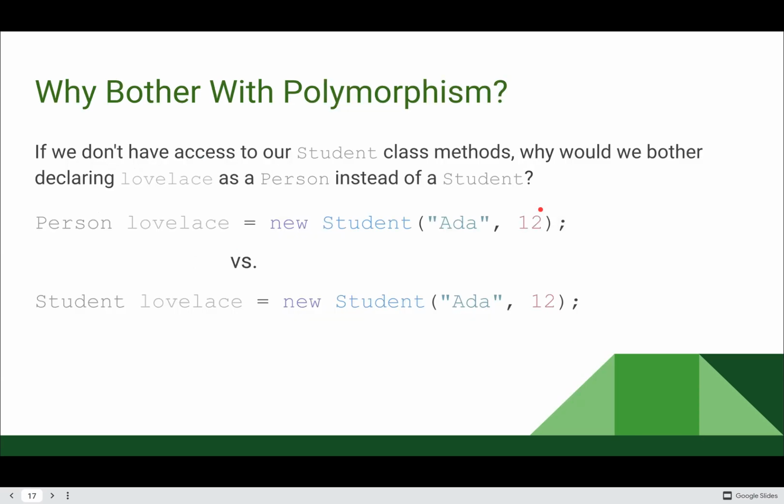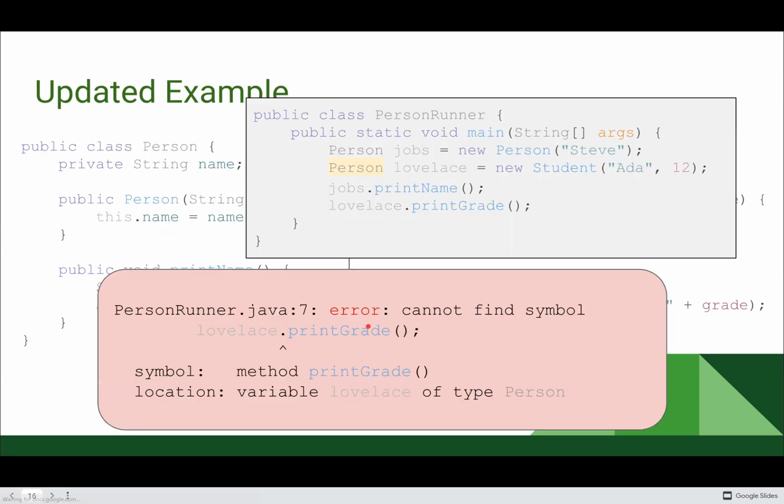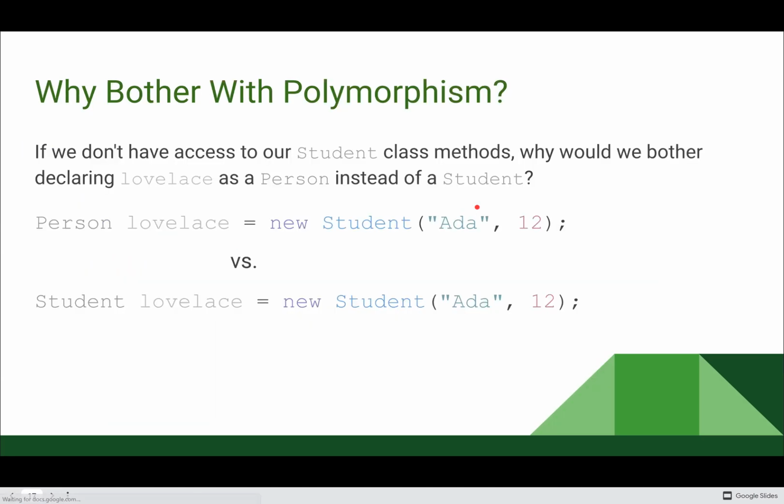So the question is, why bother with polymorphism if I don't have access to my student class exclusive methods? Why bother making Lovelace a person rather than making Lovelace a student? If I do student Lovelace equals new student rather than person Lovelace equals new student, I have access to that print grade method. I can use it however I want.